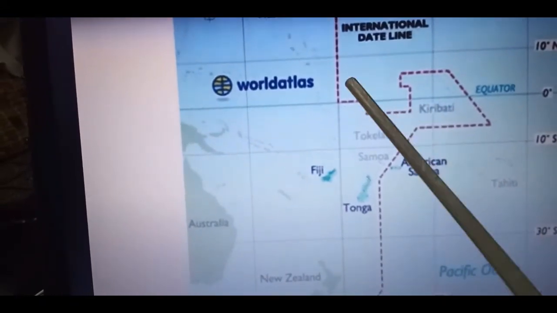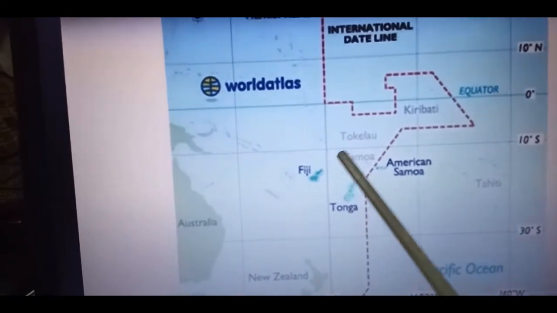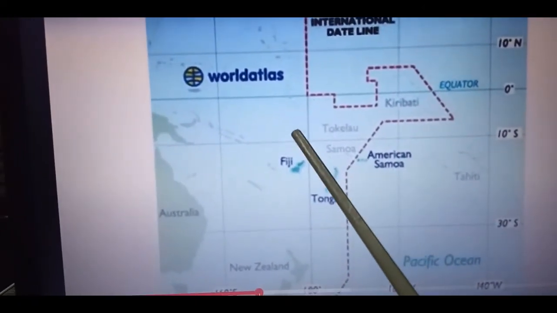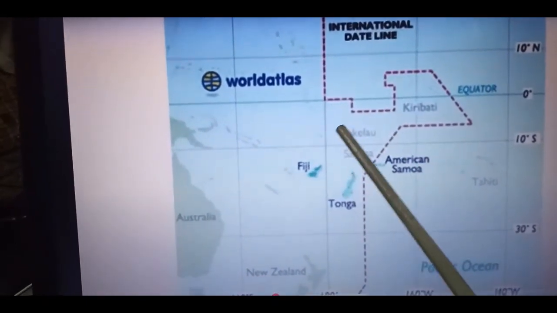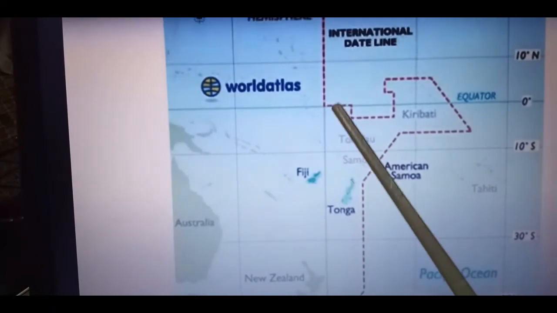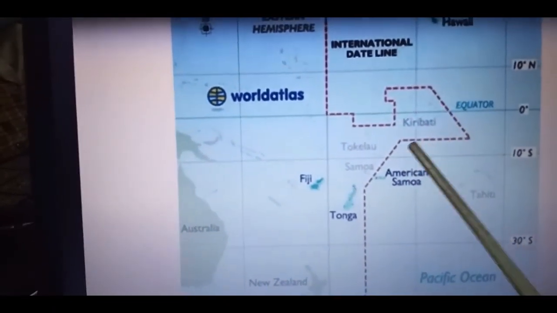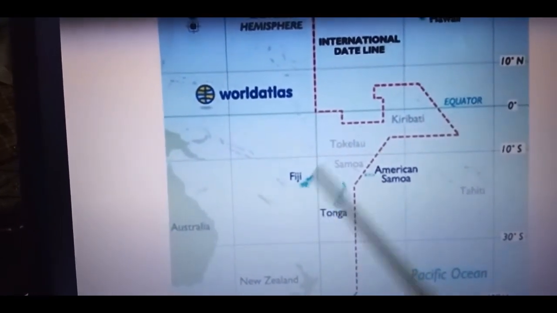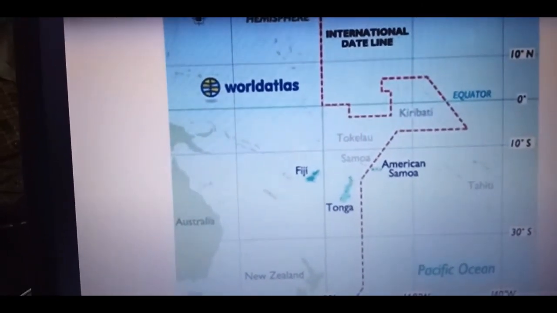So if the international date line was a straight line, then it would be crossing these islands, and these islands would be having 2 times at the same time. So to avoid this confusion, the international date line is made in a zigzag manner. It crosses the water bodies and not the land bodies, so that there is no confusion between dates and days.